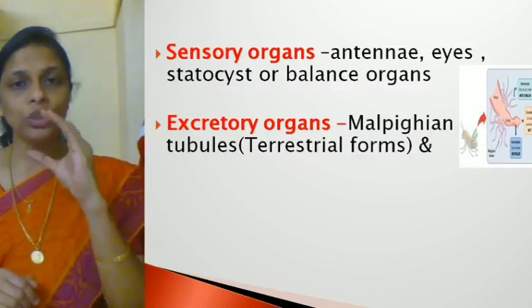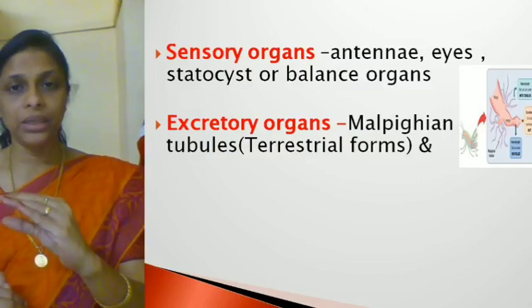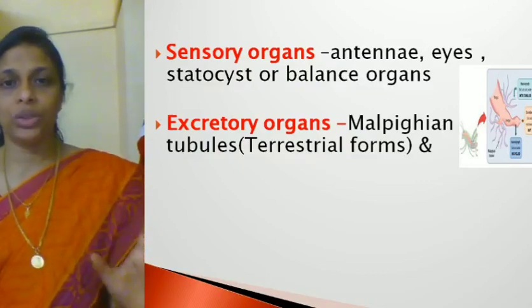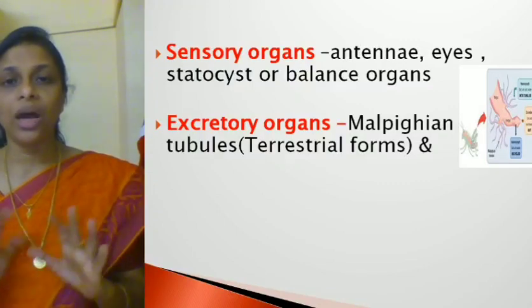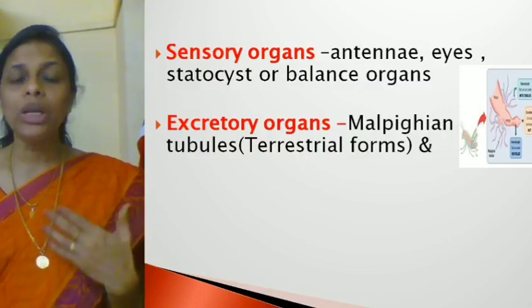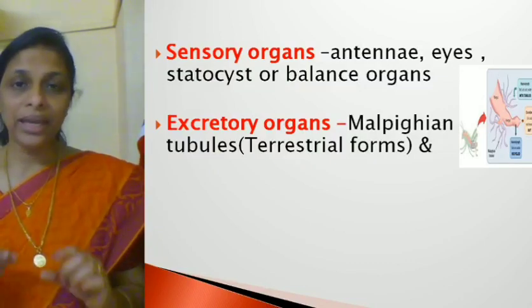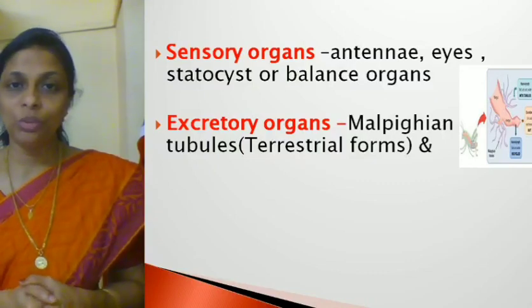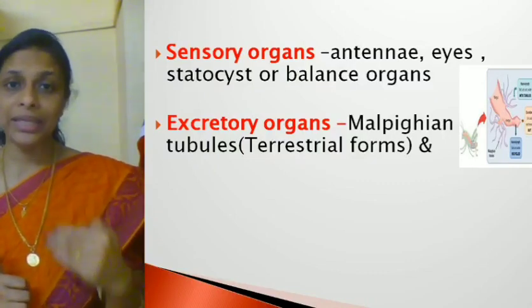So at the junction between the midgut and the hindgut are found some 100 to 150 small thread-like structures, and these thread-like structures are called the Malpighian tubules, which help in the removal of metabolic waste. So what's the function of Malpighian tubules? Their function is to help in excretion.